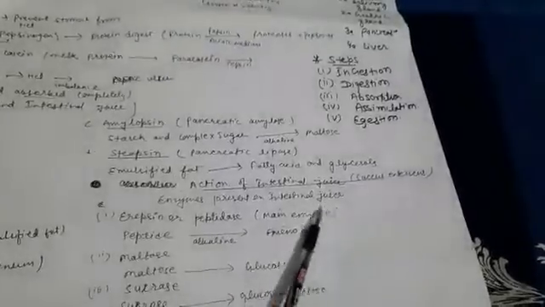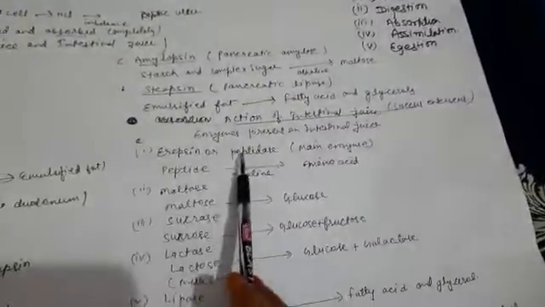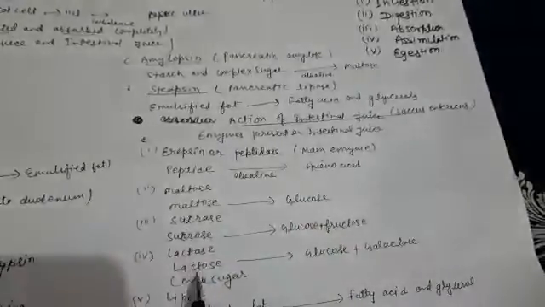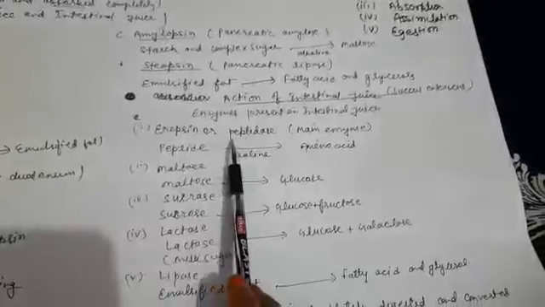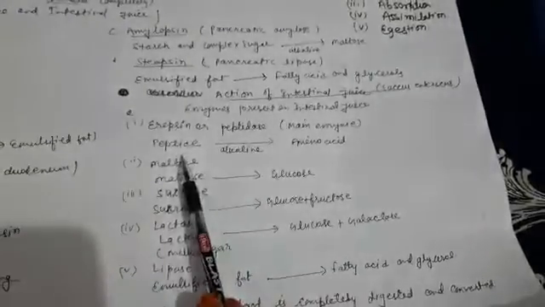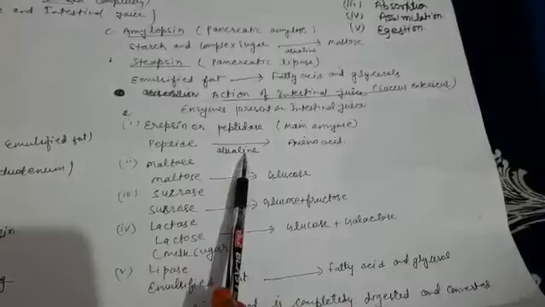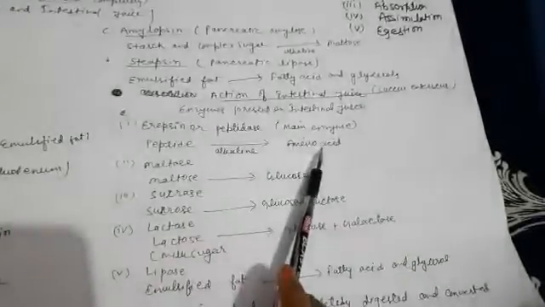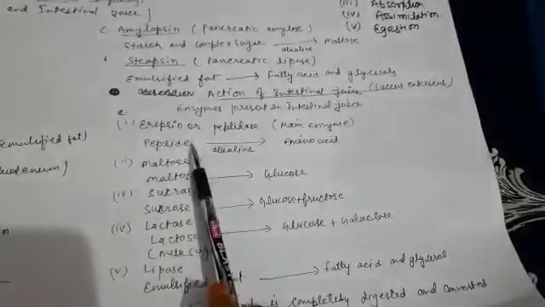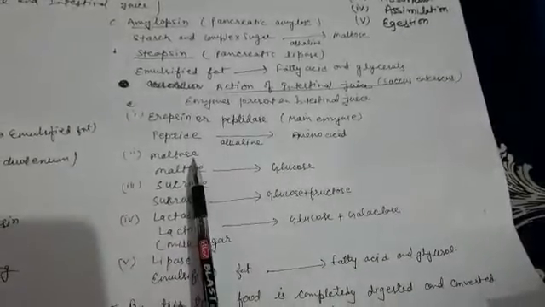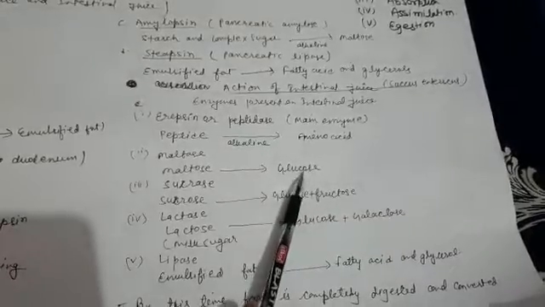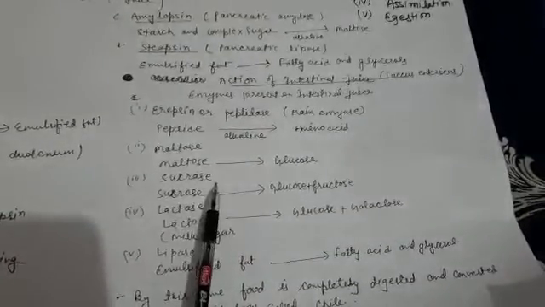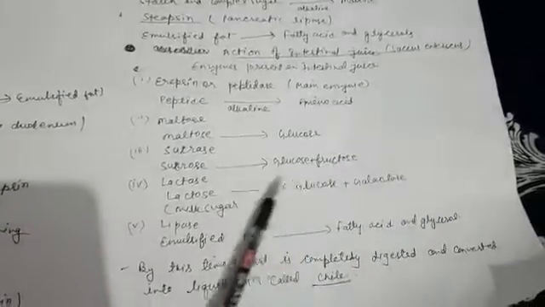Enzymes present in intestinal juice. Erepsin is the main enzyme; the others are traces of enzymes present in the intestinal juice. Erepsin is also known as peptidase, and peptide in the alkaline medium is converted into amino acid by the enzyme erepsin. The second one is maltase, which converts maltose into glucose, a form of saccharide, and sucrase, which converts sucrose into glucose and fructose.